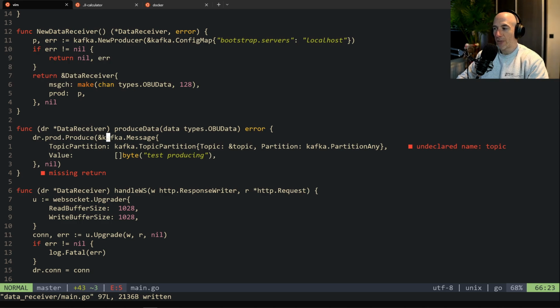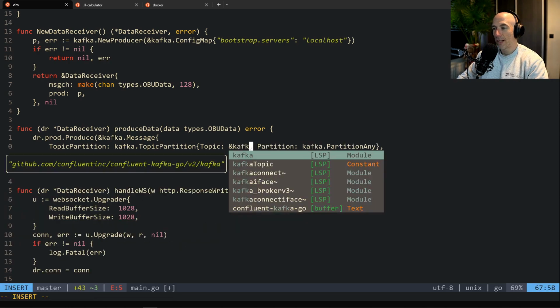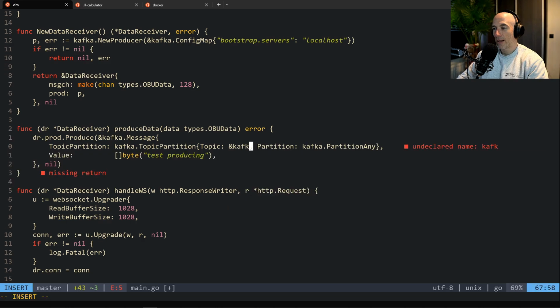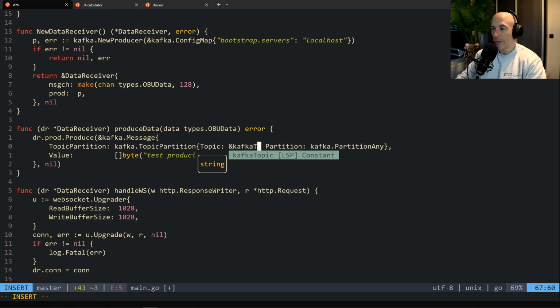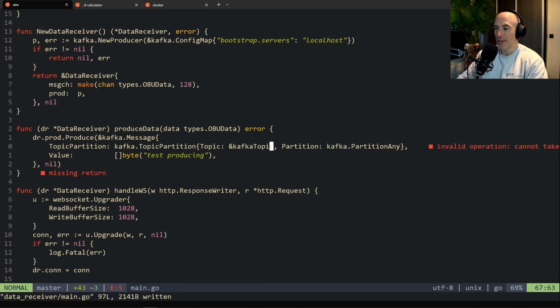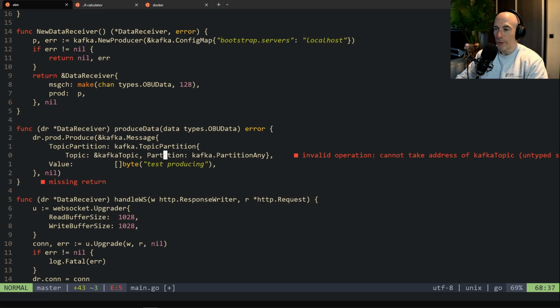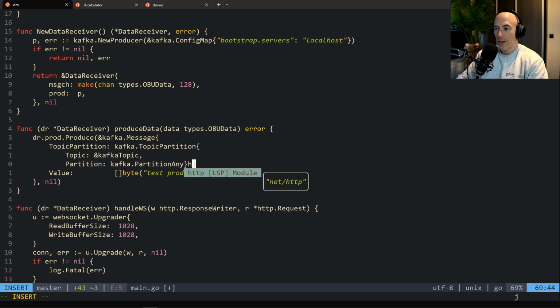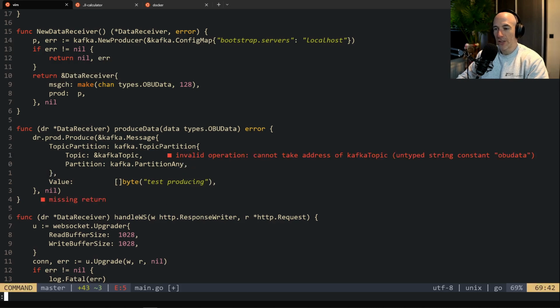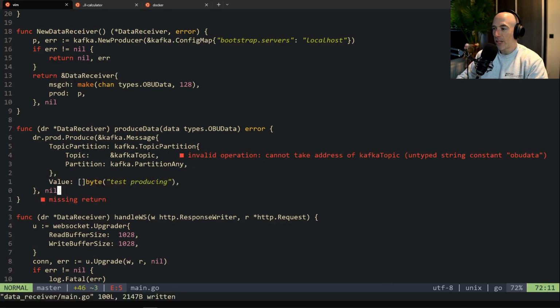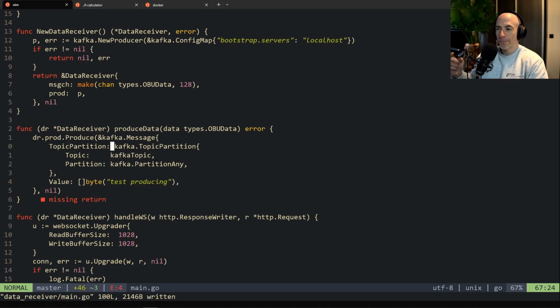A Kafka message, that's fine. This topic we don't know, it's going to be the Kafka topic. Yeah, this Kafka topic. So many type hints here. That's a little bit annoying in Vim. It's giving you a lot of type hints. The partition is this. We're going to make this a little bit better. I'm going to press enter here and format it a little bit better. Do it like this. It's fine. Invalid operation, untyped string here. What's going on? Can we do this? Okay, that's fine.